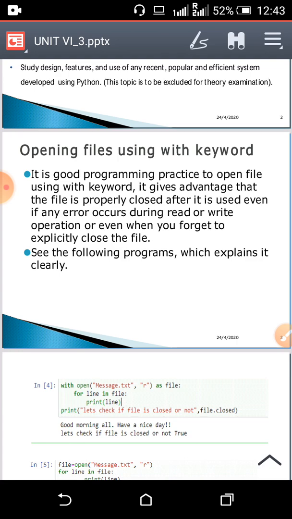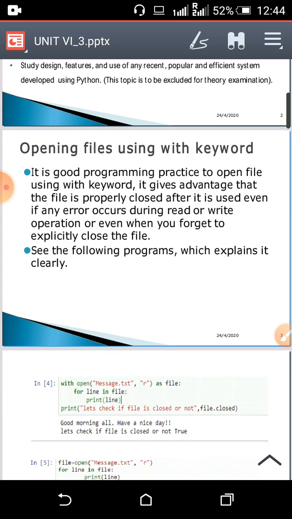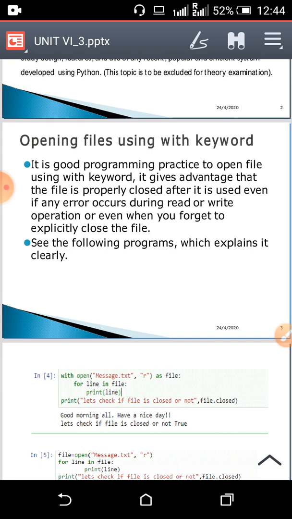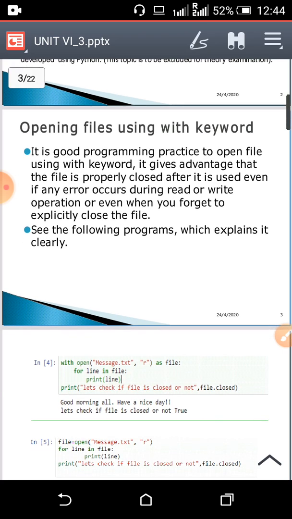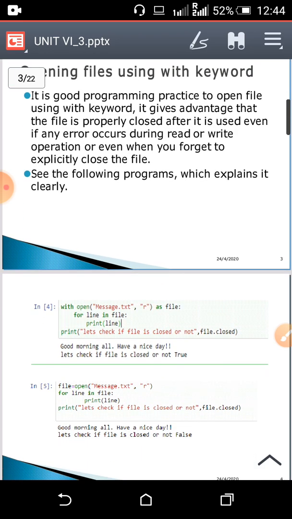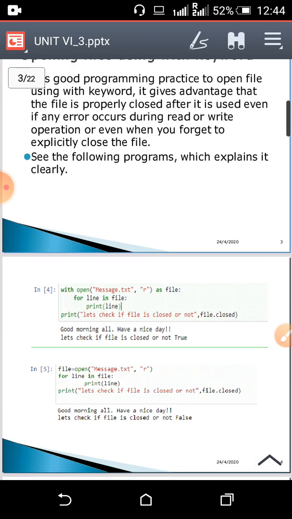Okay, even if any error occurs during the read or write operation, or even when you forget to close the file, it automatically closes if you use the with keyword. If you use the with keyword to open your file, it will automatically close that file after a successful operation. Otherwise, if we open a file using the open method with a file object, we have to explicitly close that file. Okay, so see the program which explains it clearly.